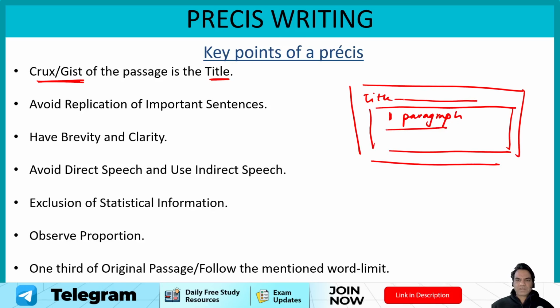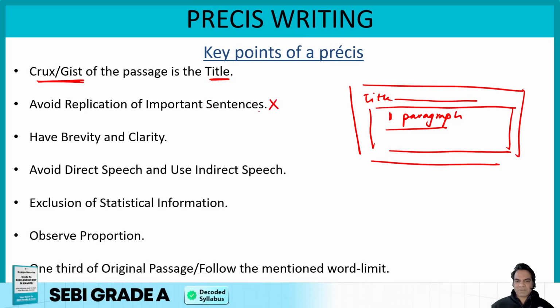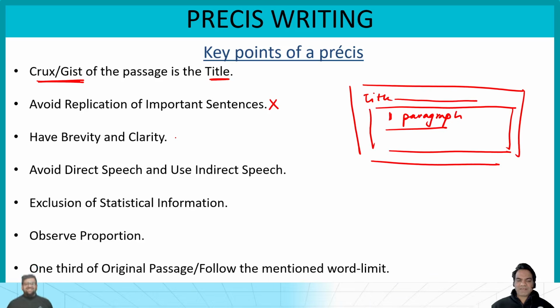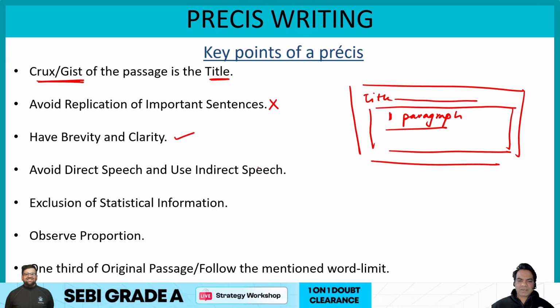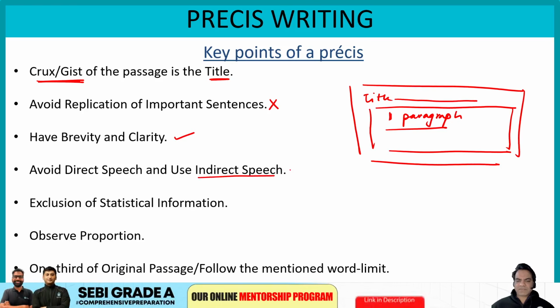So the title should be the crux of the passage. Then remember guys, you cannot copy and paste sentences from the passage. So you cannot replicate the sentences from the passage. Students usually tend to do this, but this is incorrect. And then have brevity and clarity in your Prezi. It should not be ambiguous or incoherent in its language. Use passive sentences, use indirect speech. That makes your Prezi original.